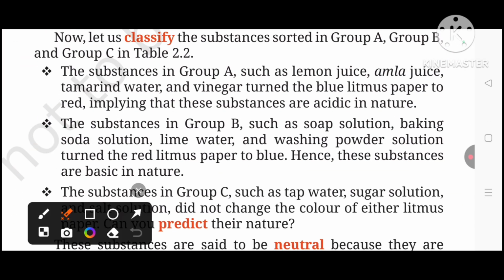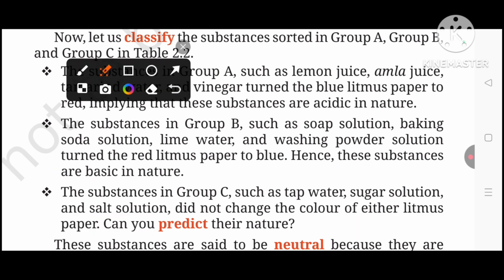Now let us classify the substances sorted in group A, group B, and group C in table 2.2. The substances in group A, such as lemon juice, amla juice, turmeric water, and vinegar, turn blue litmus paper to red, implying that these substances are acidic in nature. Substances in group B, such as soap solution, baking soda solution, lime water, and washing powder solutions, turn the red litmus paper to blue. Hence, these substances are basic in nature.